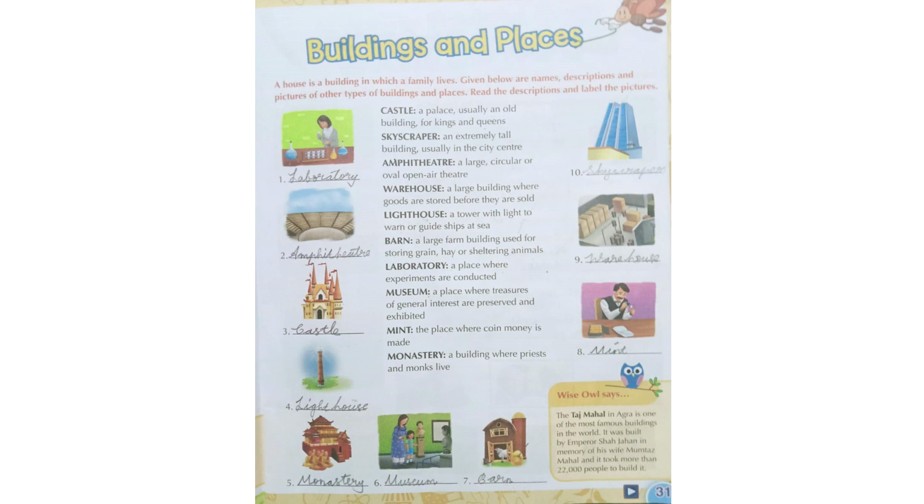Here, some buildings and places are given. We want to identify the pictures, isn't it? Okay. First one is, see, a castle. What is a castle? A castle is usually an old building for kings and queens, a palace. Usually that is an old building. In olden days, only kings and queens were there. So that is the old building. That is a palace, and that is called a castle.